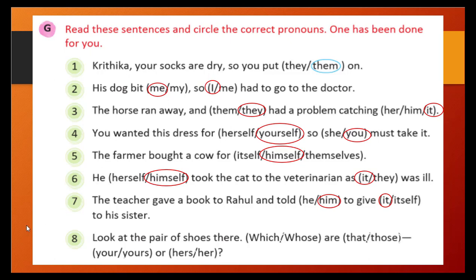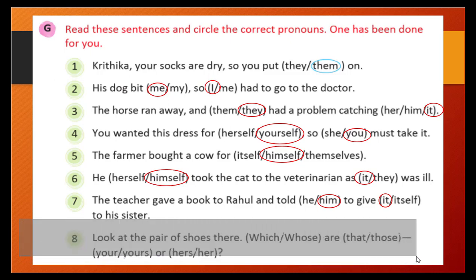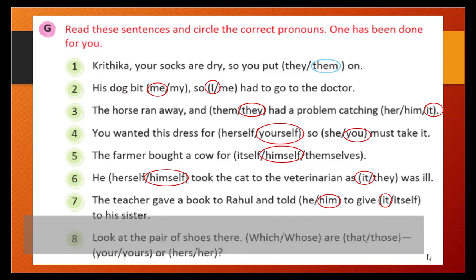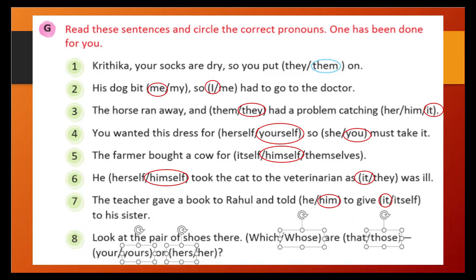Look at the pair of shoes there. Which or whose, are that or those, your or yours, her or hers? Look at the pair of shoes. Whose are those? Because it's plural, we use whose. Are those yours and hers is the correct one. That way you can select the correct answer.